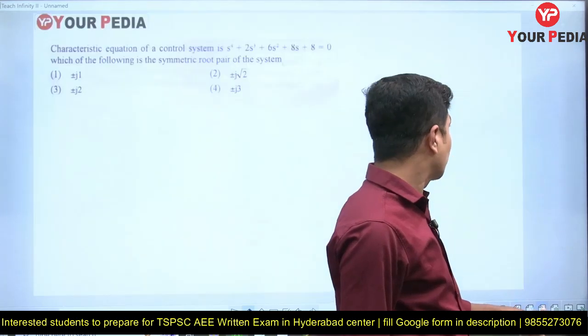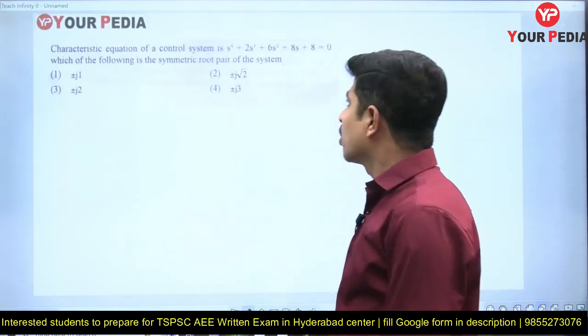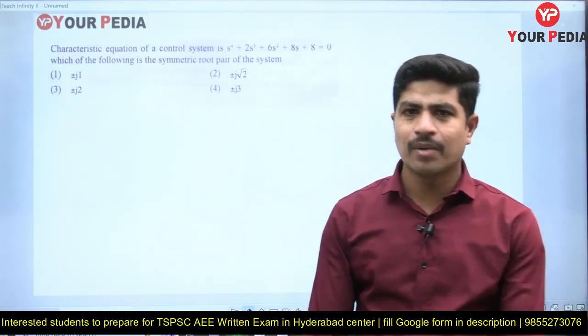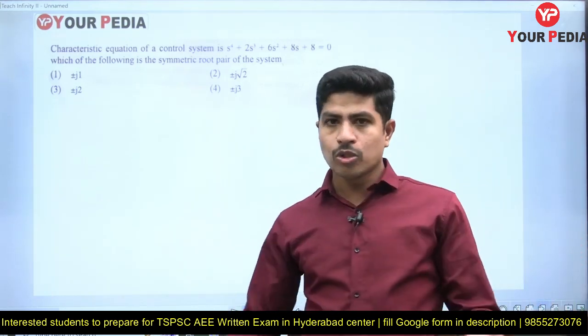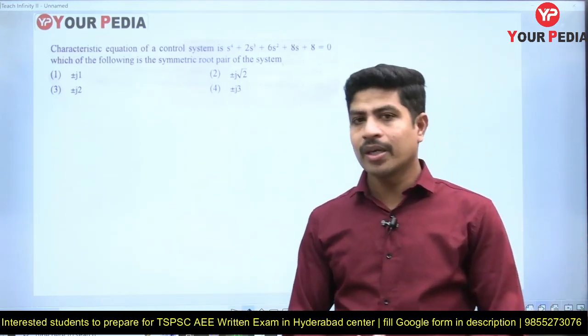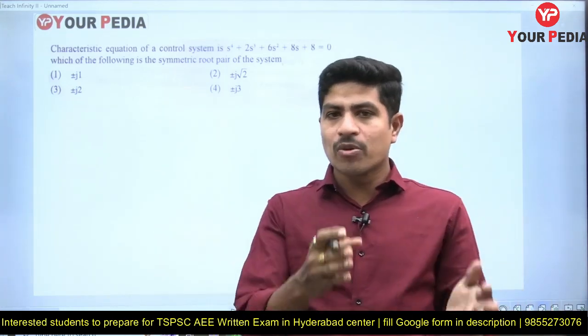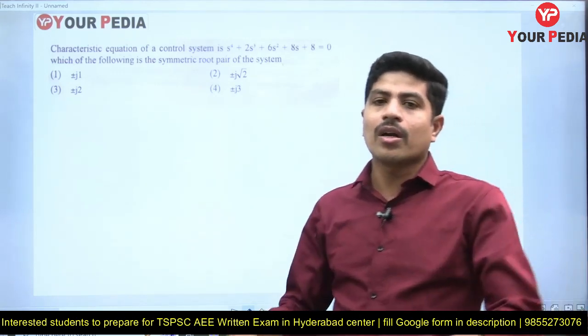Let's go to the next question. This is also a very simple question. So without pen and paper, I will tell you how to answer this one. Many people will go for the RH criteria, but there is no need of that. How to get shortcuts and all those we'll be discussing in the upcoming classes. But here I'll tell you the general procedure as well as a shortcut. The general procedure I'm not going to do, anyhow you know that, but the shortcut I'll be doing.